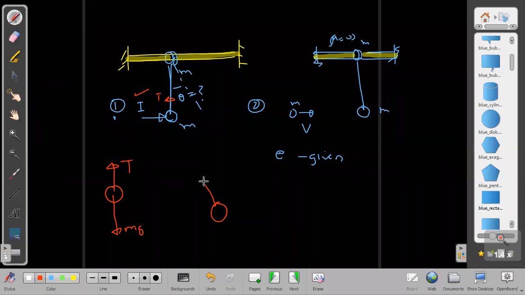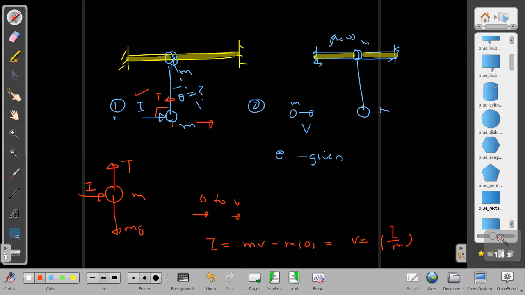But otherwise, normally in this present scenario, when it is at 90 degrees to this, tension will be just equal to mg. Tension is no more impulsive in this case. But the question was, if this is the impulse I, what will be the velocity acquired by it? Initial velocity 0, final velocity v. So I can be written as m into v minus m into 0, just m into v. Then the velocity acquired is I by m.